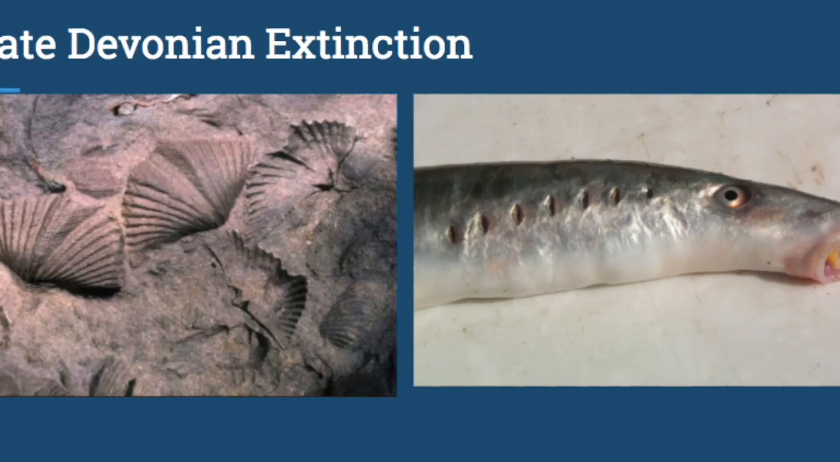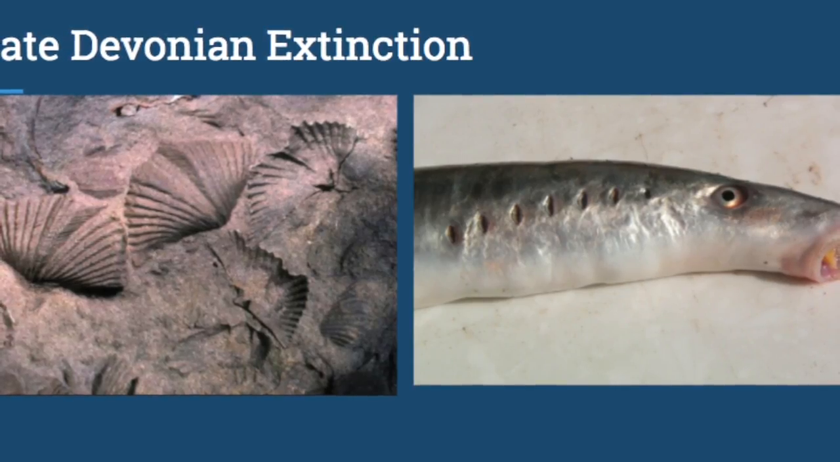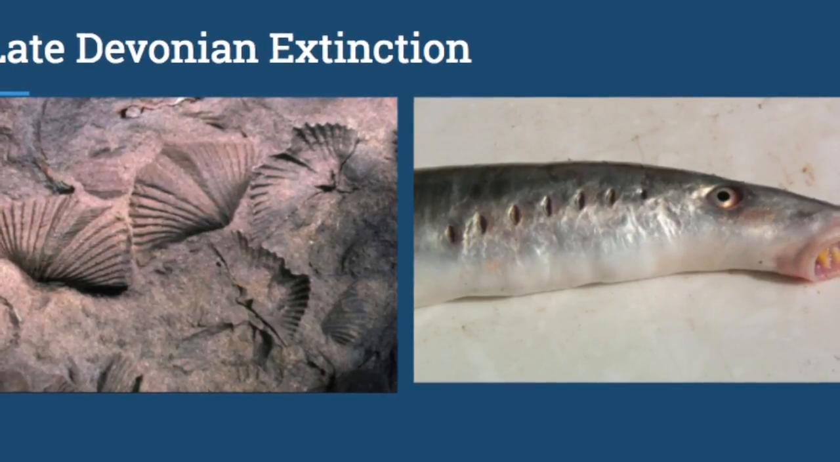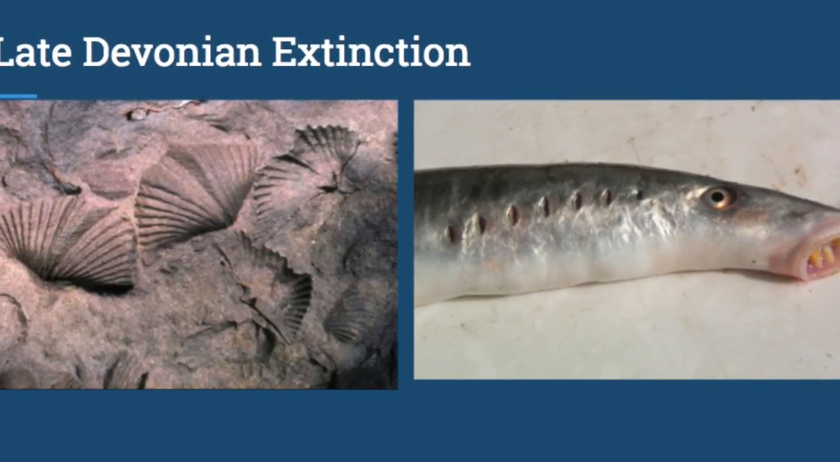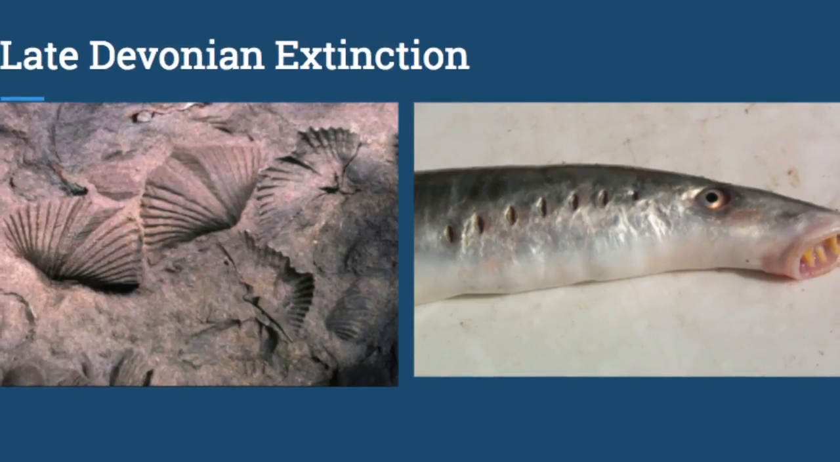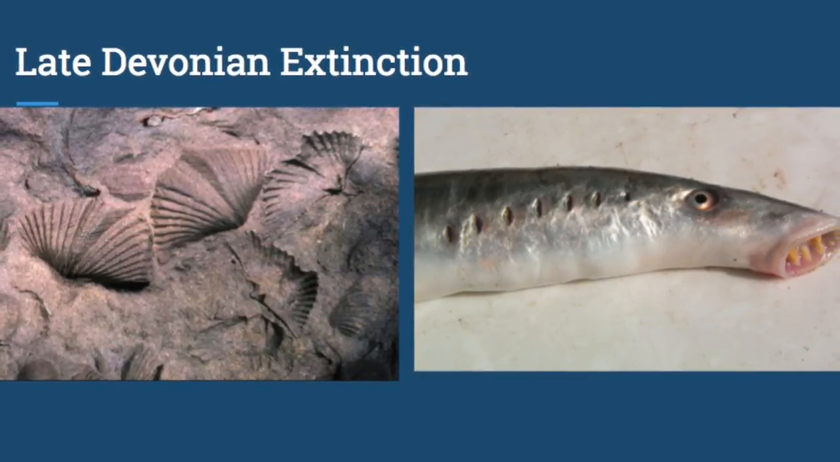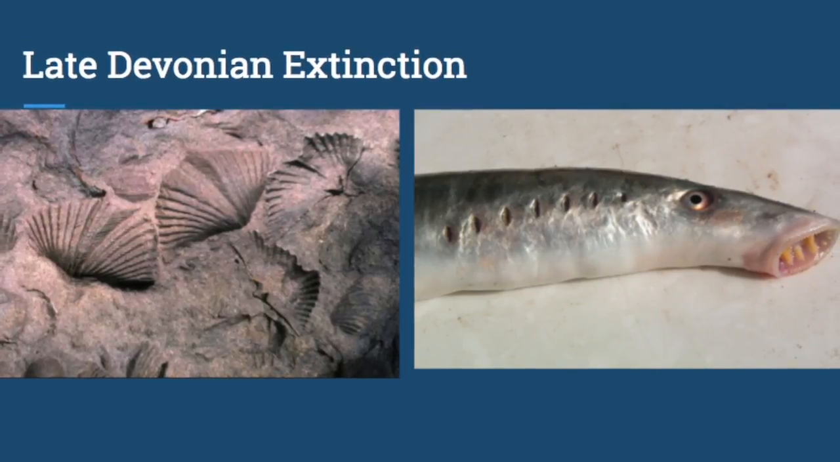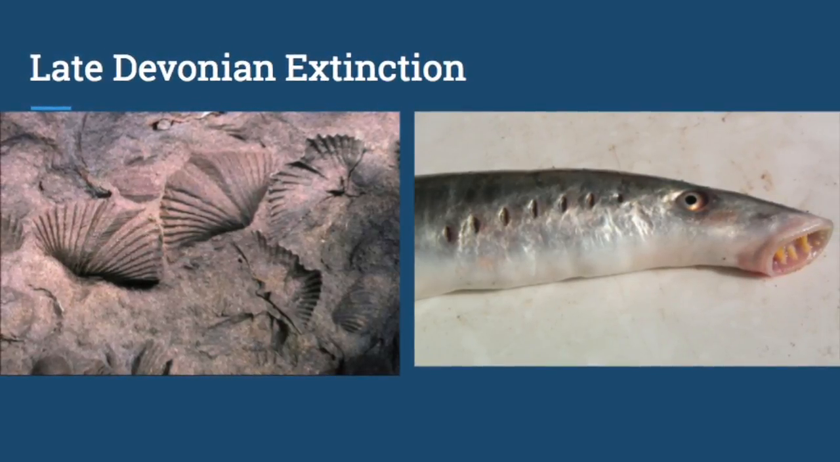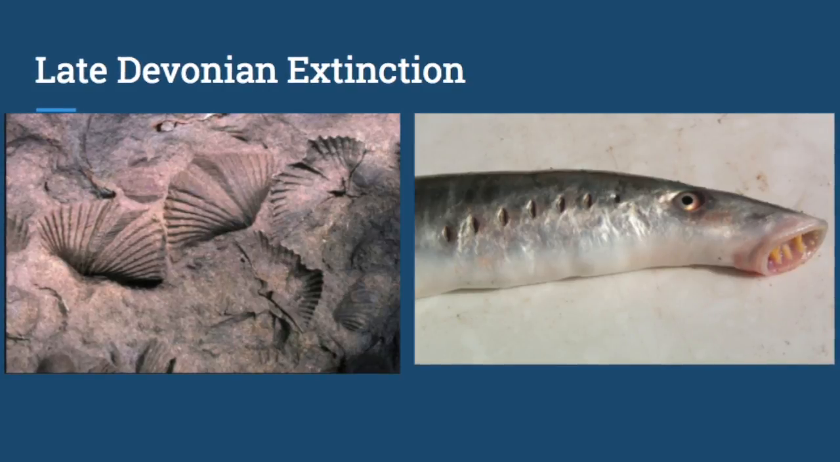The next one I had was the late Devonian mass extinction, and this was where three-quarters of all species on Earth died out. Both the brachiopods and the jawless fish were most affected during this time. This was most likely due to a combination of excessive sedimentation, rapid global warming and cooling, meteors, and massive nutrient runoff from the continents.